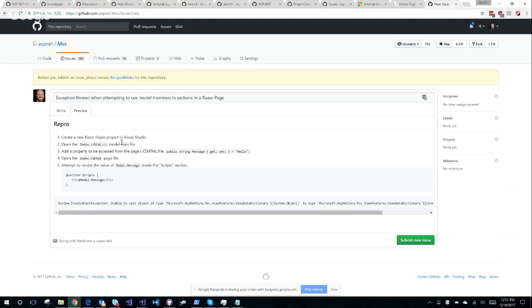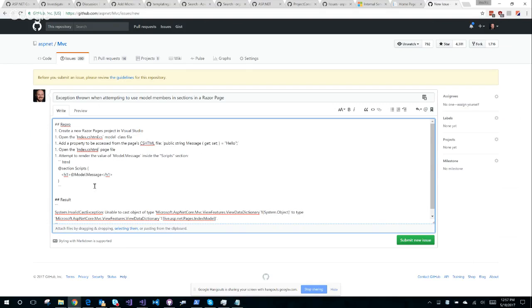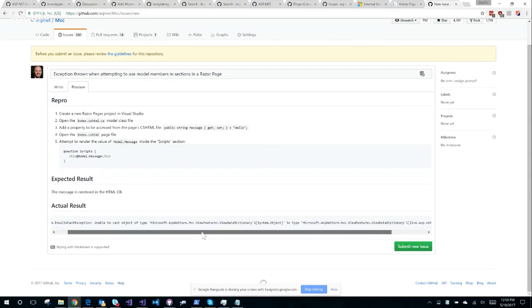New Razor Pages project, Visual Studio, open the index as your model file class. Add a property, check your Twitter DMs, Galloway. Okay. Add a property to be accessed from the page's CSHTML file. Great. Open the index, add code to render the value inside the script section. Actual result. Expected result, the message is. Result, it explodes. System.InvalidCastException: unable to cast object of type to type.